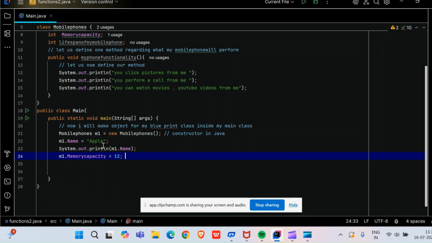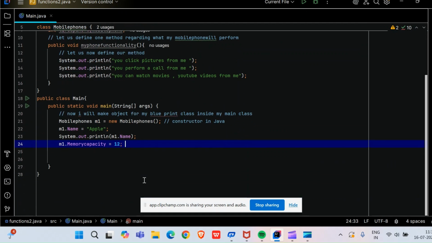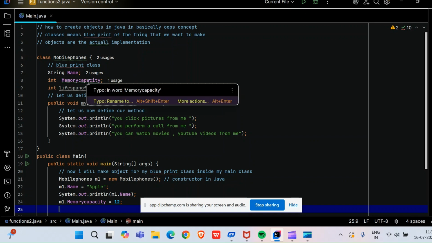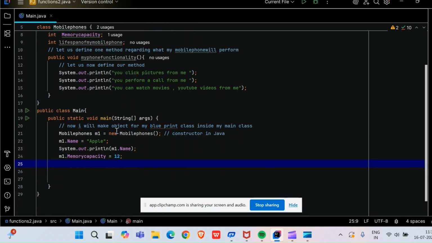No semicolon, no strings will come, because here it is an int type memory capacity, so I am supposed to give only numbers. Just see here also, friends, the moment I have allocated 12 here, it's telling me memory capacity has one usage. One usage means now this int memoryCapacity is getting used. So now let me print this also.